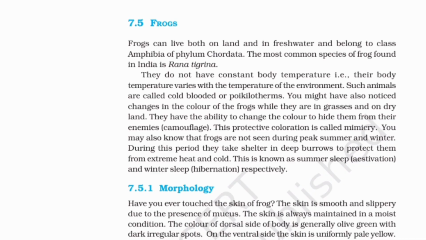You might have also noticed changes in the color of the frogs while they are in grasses and on dry land. They have the ability to change the color to hide themselves from their enemies. Camouflage. This protective coloration is called mimicry.